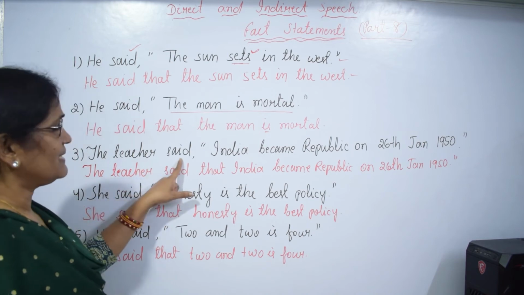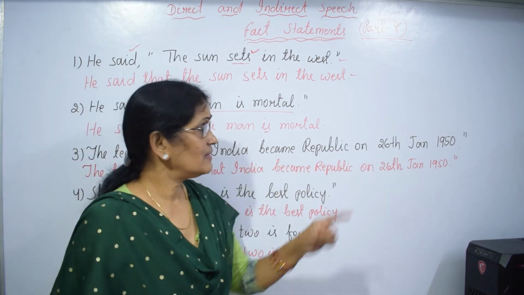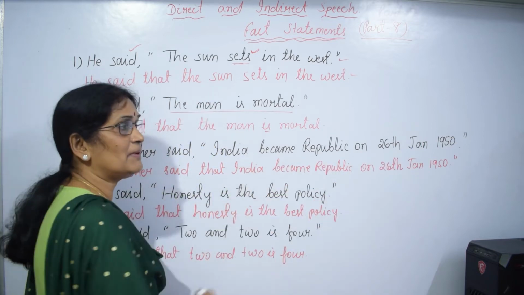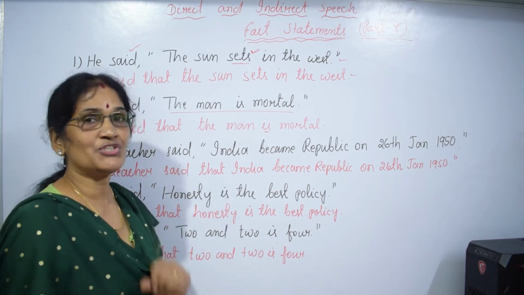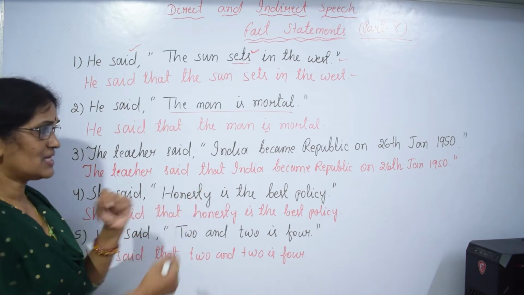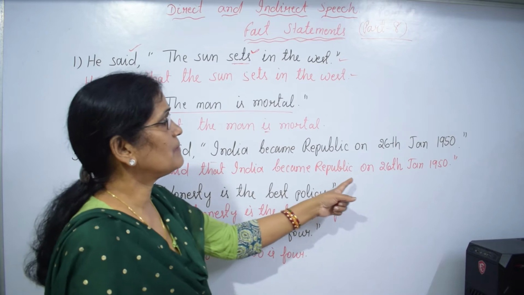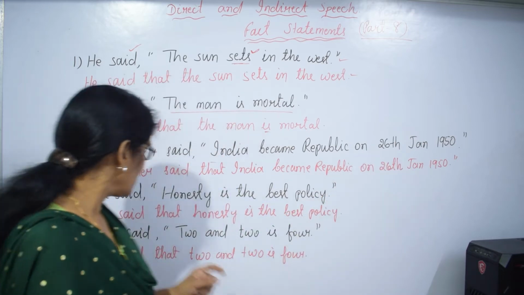The teacher said India became republic on 26 January 1950. It is also fact. What kind of fact? Historical fact. So, the teacher said that, conjunction that, the teacher said that India became republic on 26 January 1950.